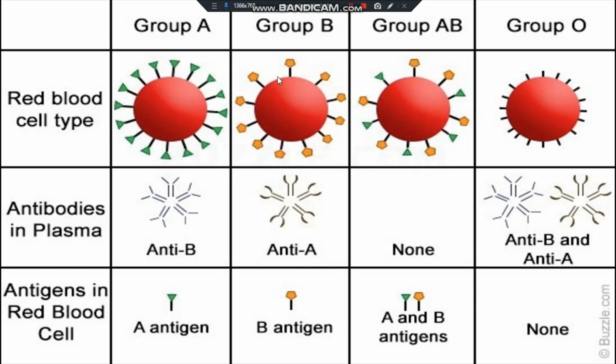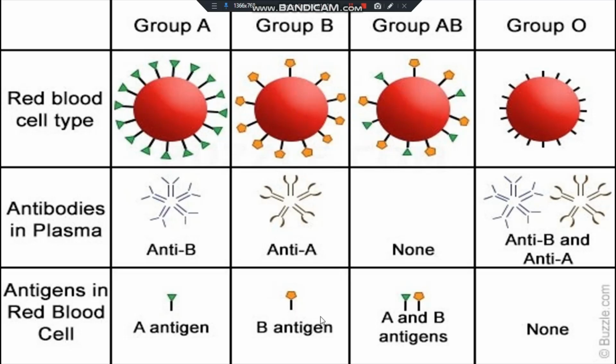Same as people with blood group B will have the B antigen, and as a result anti-B antibodies will not be produced by them because they would cause the destruction of their own blood. So they produce anti-A antibodies. Another way, we can say that anti-A antibody will attack the blood cells that contain the A antigen.